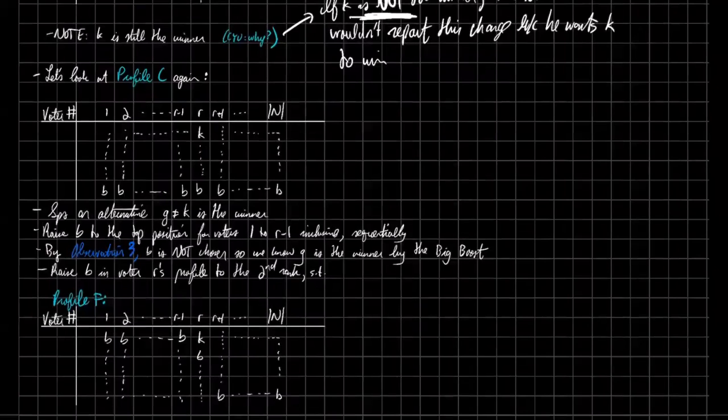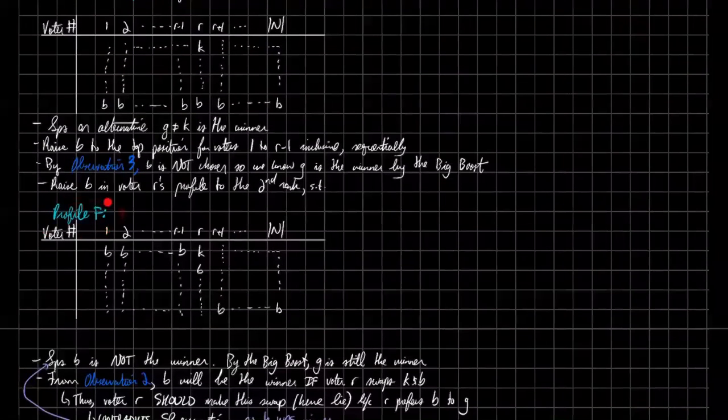Again, with identical logic, we know that G is the winner by the big boost, because we assumed that G is the winner. In this case it's not K or B, it's G or B. So we can use the big boost hypothesis to say that G is going to be the winner of the election. Now we're going to raise B in voter R's profile again to the second rank. So we have profile F again, which you should be recognizing. K is still first for R and Trump is second.